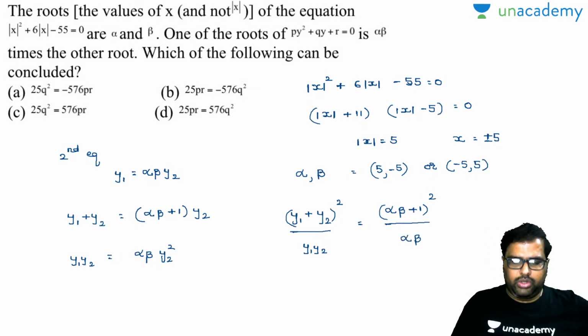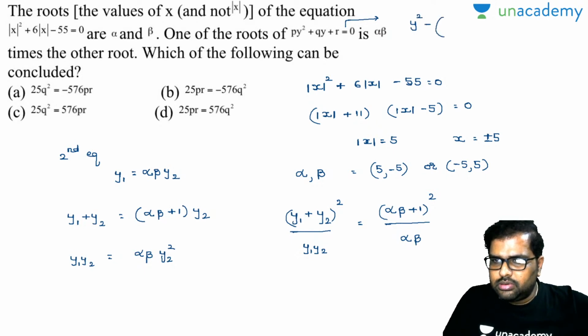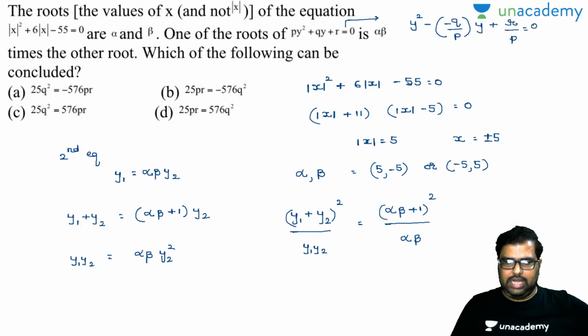Right. Now you closely observe there, I can write down the same equation like this. y square minus q by p into y plus r by p is equal to 0. So these are sum of roots, these are product of roots. Am I right or wrong?